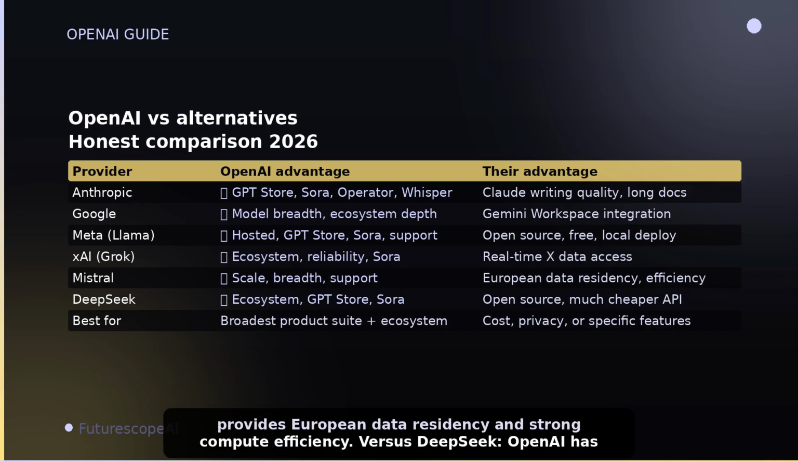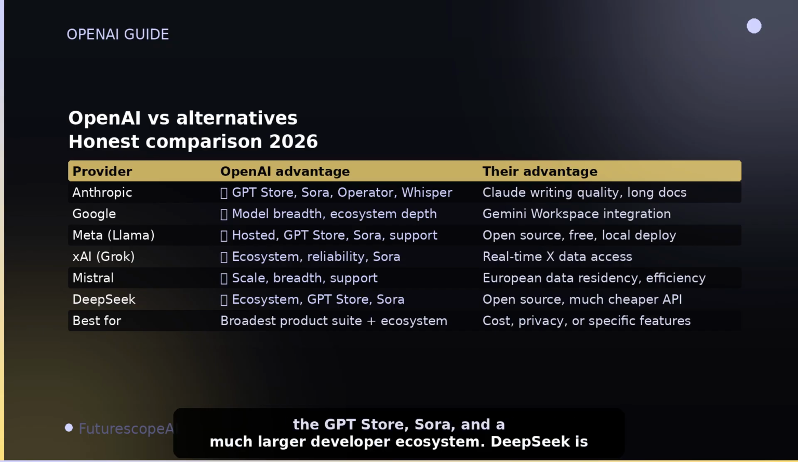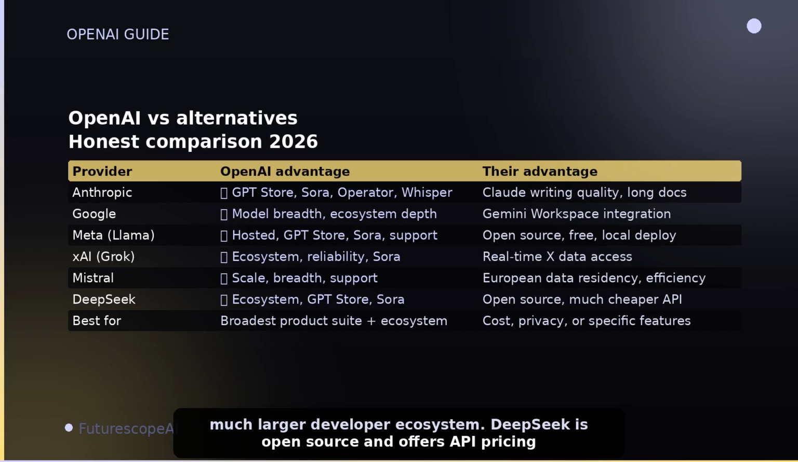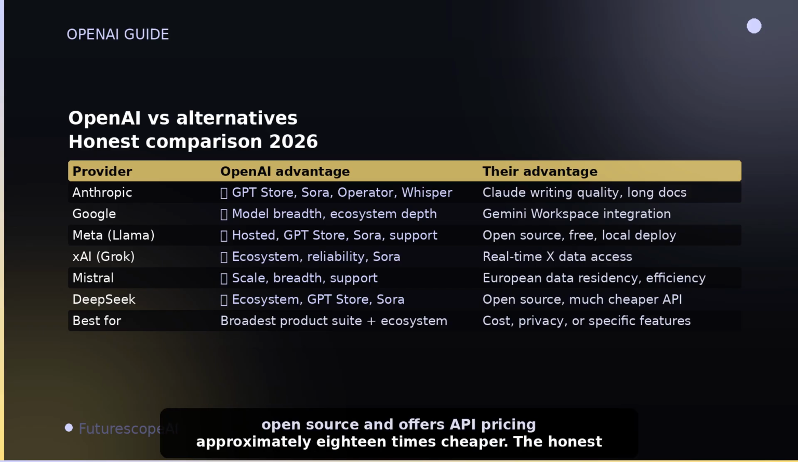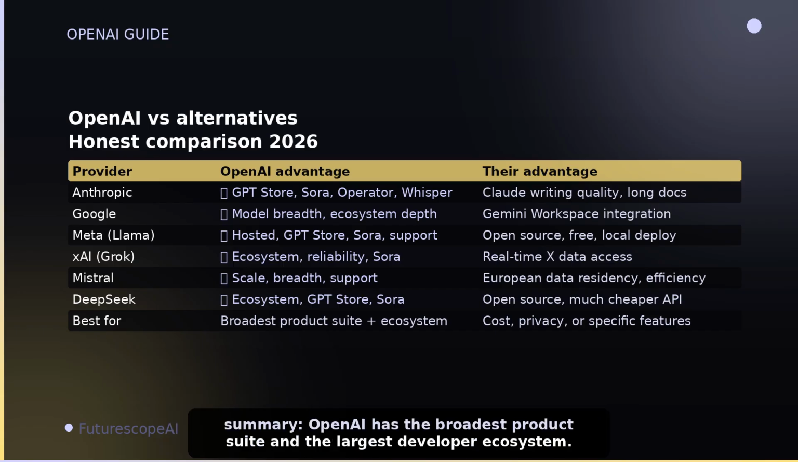Versus DeepSeek, OpenAI has the GPT store, Sora, and a much larger developer ecosystem. DeepSeek is open source and offers API pricing approximately 18 times cheaper. The honest summary: OpenAI has the broadest product suite and the largest developer ecosystem. For cost, open source freedom, or specific capabilities, other providers may lead.